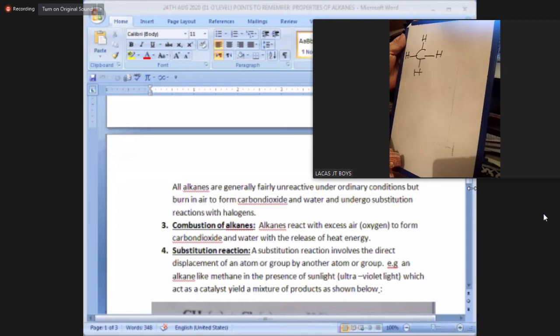Now, what is similar between a hydrogen atom and halogens? They have the same combining capacity, that is a covalency of 1. I've discussed the covalency of all elements in my previous lecture. And this substitution occurs in a reaction mixture in steps, which I am going to show you also on the screen. Hold on. First, just see the slide, and then I'll do it on the whiteboard. Please, all of you focus on it. First listen, and then I'll explain to you.